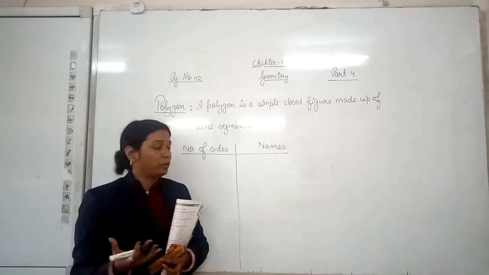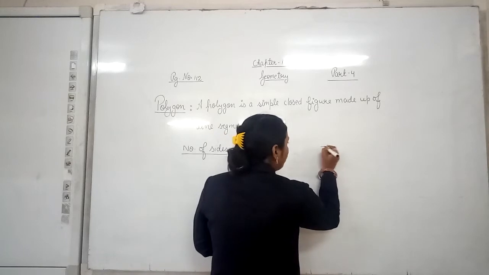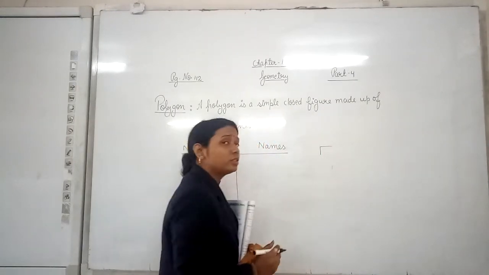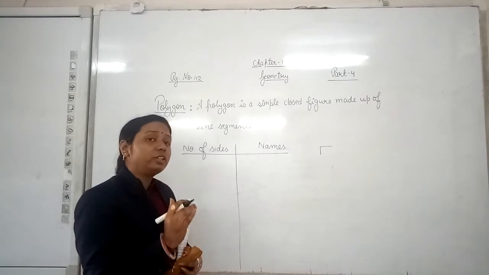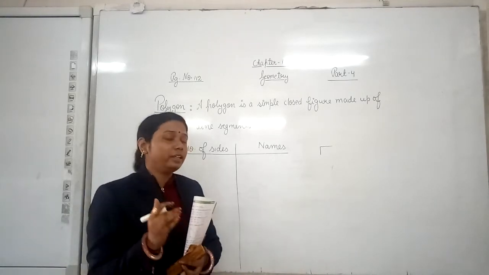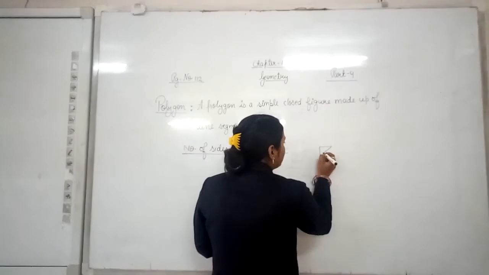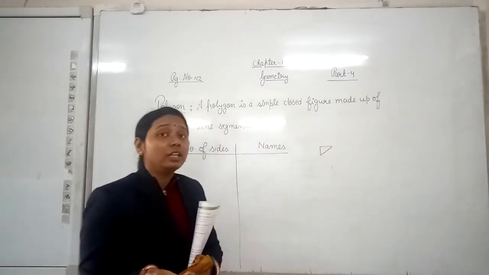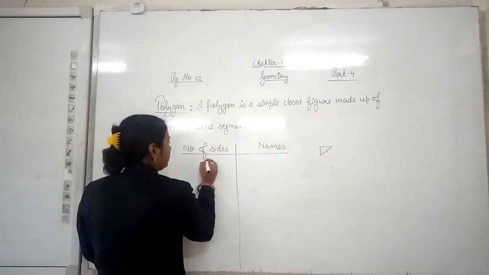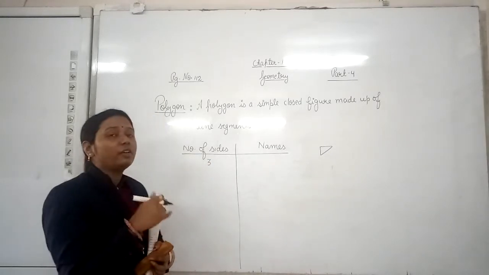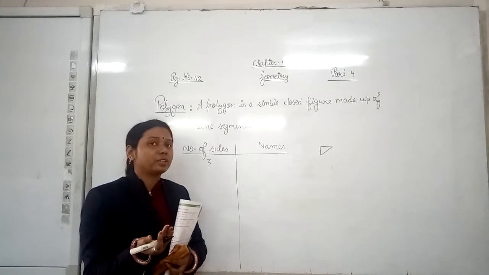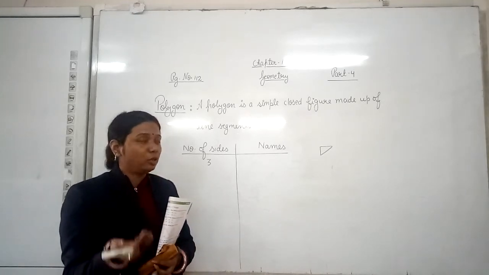No, it is not possible. Because if we draw 2 lines, it will not be closed. So the smallest polygon has 3 sides. We will start from 3, because less than 3 will not be a polygon, as that figure will not be closed.